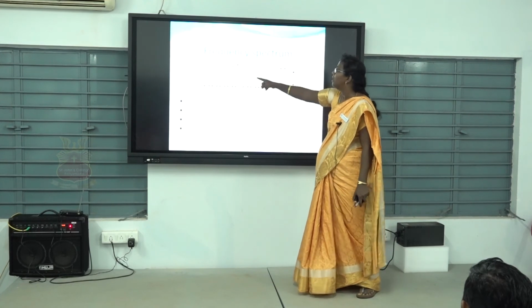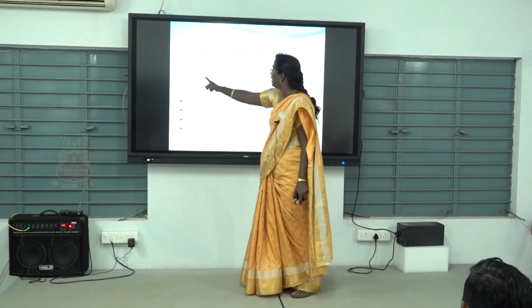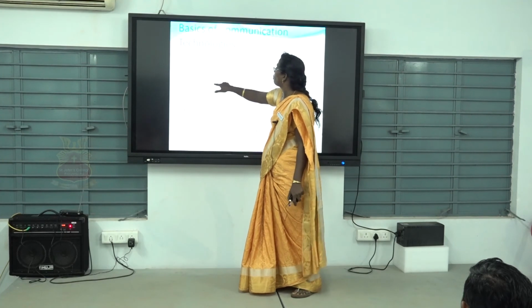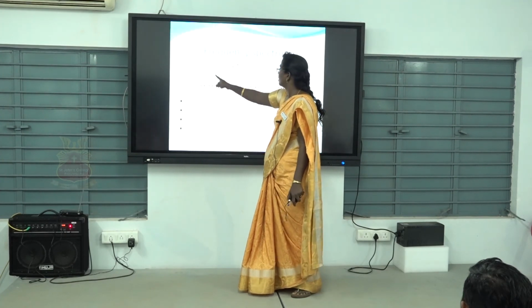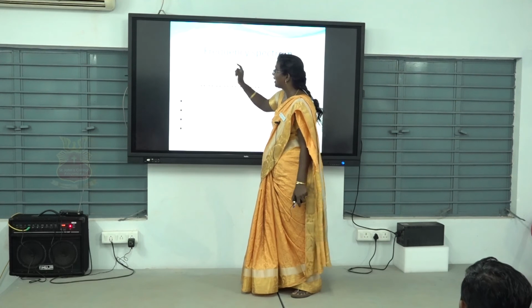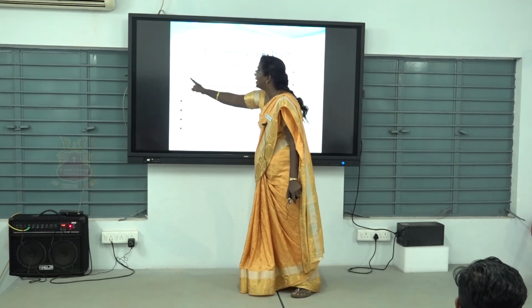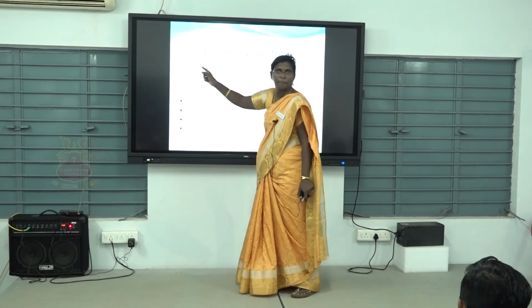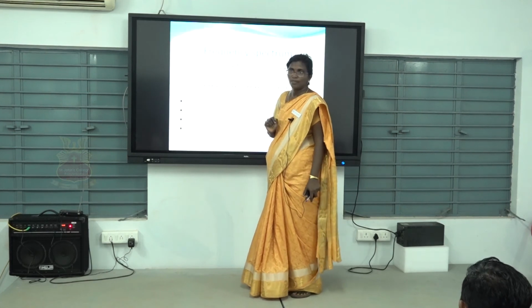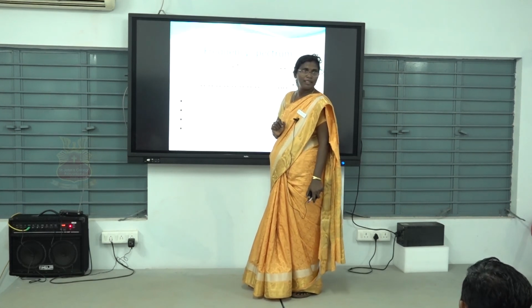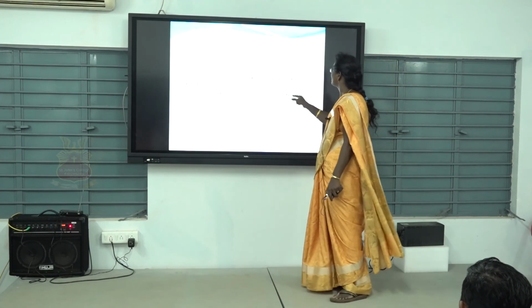In this range we use coaxial cable, and at around 300 hertz we use twisted pair in the wired network.